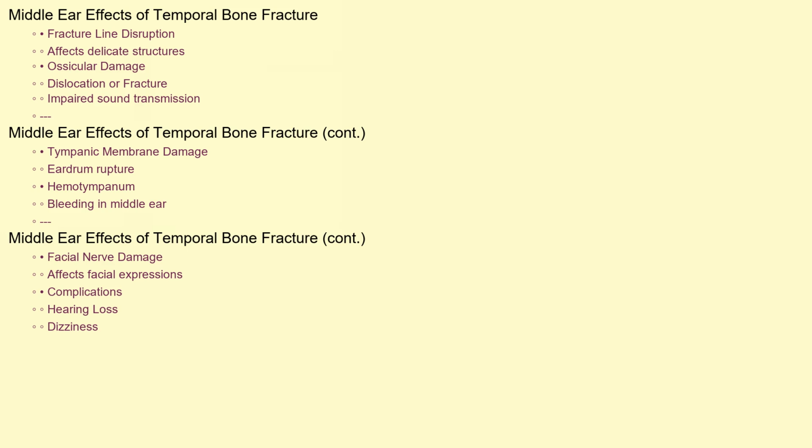Now, let's talk about what happens inside when a temporal bone fracture affects the middle ear. The fracture line can disrupt the delicate structures within the middle ear. This can lead to several problems. Dislocation or fracture of the ossicles, those tiny bones responsible for transmitting sound vibrations. Damage to the tympanic membrane or eardrum. Bleeding within the middle ear space, known as hemotympanum. And importantly, potential damage to the facial nerve, which runs through the temporal bone and controls facial expressions. All of these can contribute to hearing loss, dizziness, and other complications.